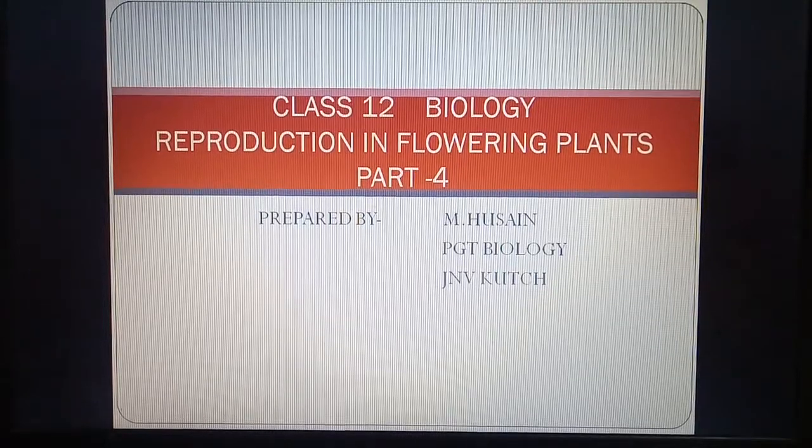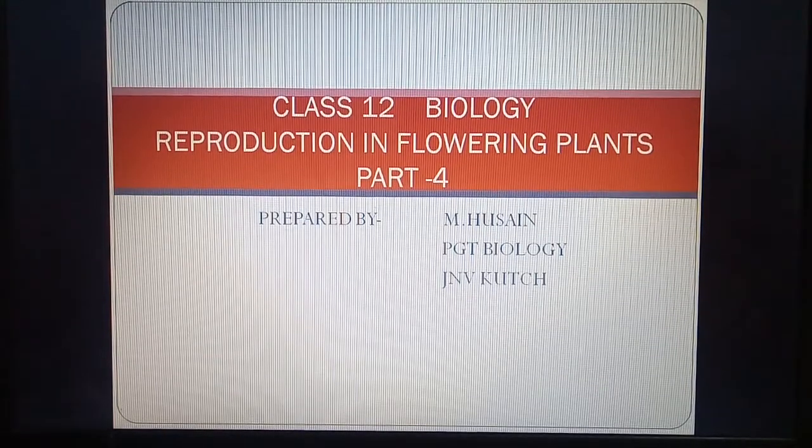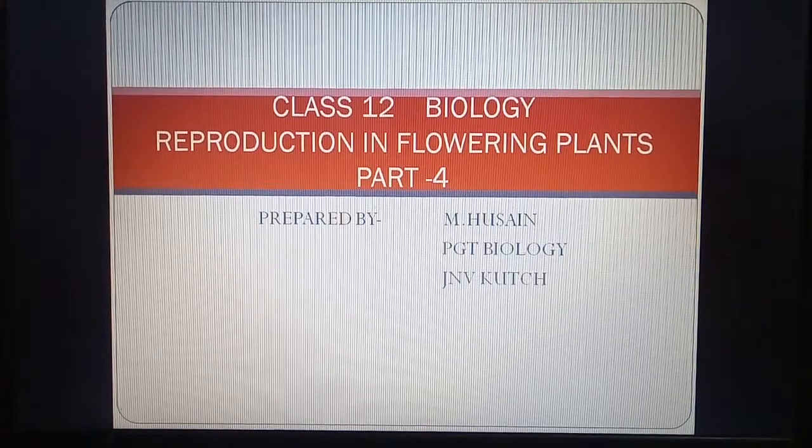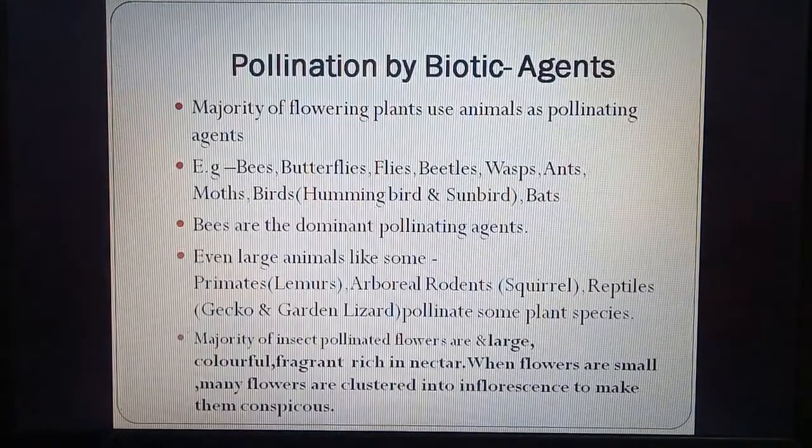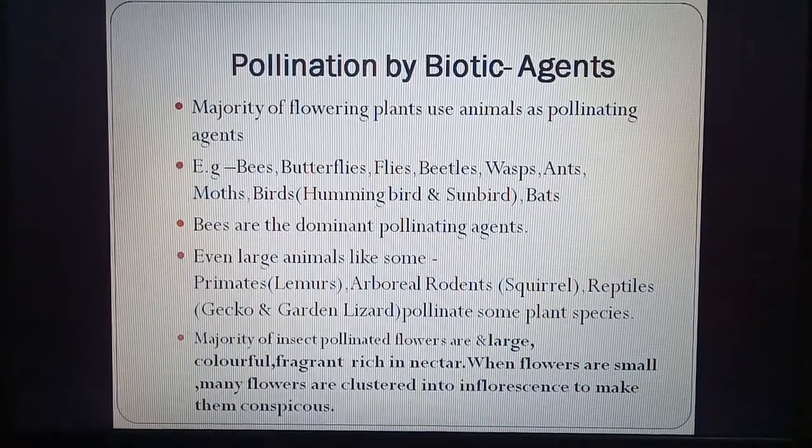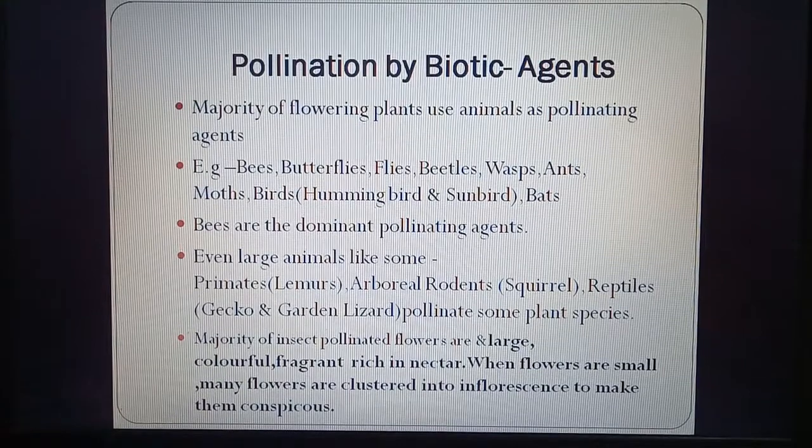Hello students, today we are dealing with reproduction in flowering plants part 4. In this we will study about pollination by biotic agents. Pollination by biotic or living agents.